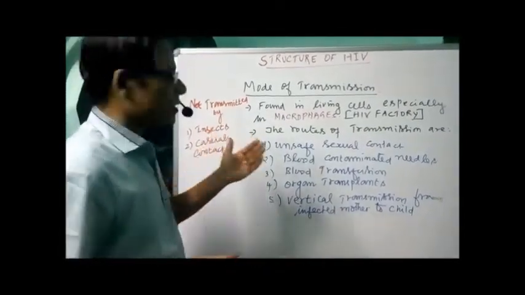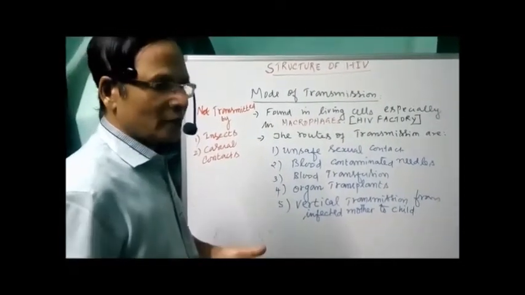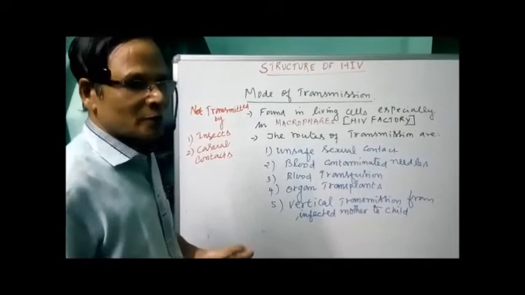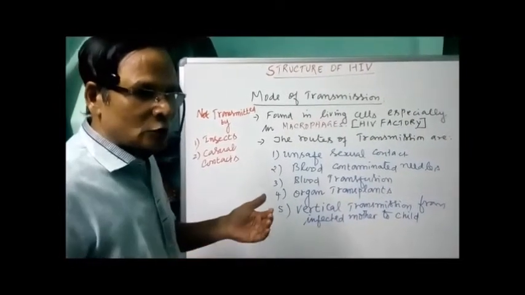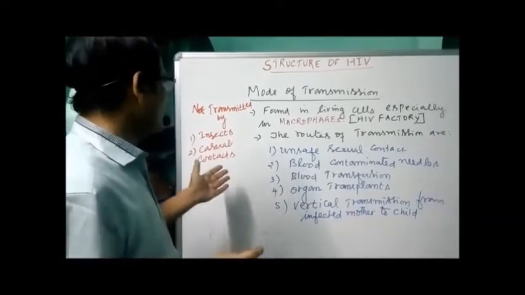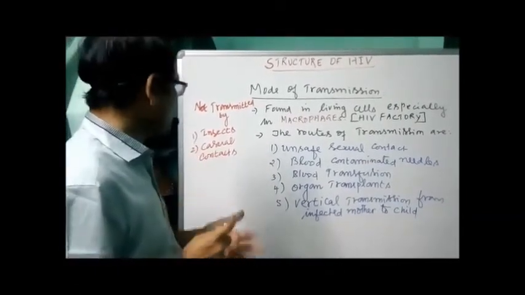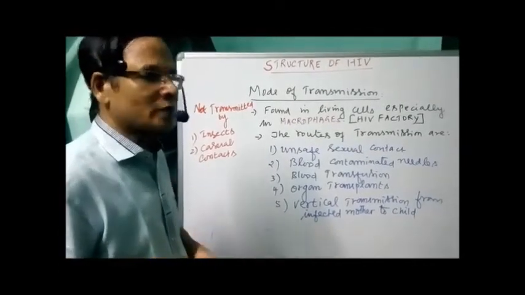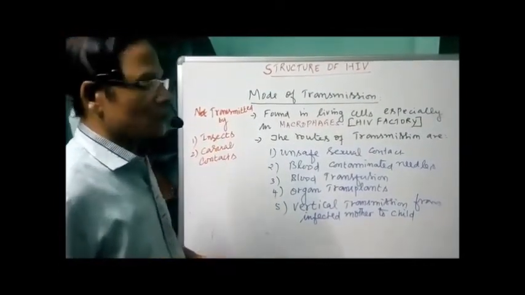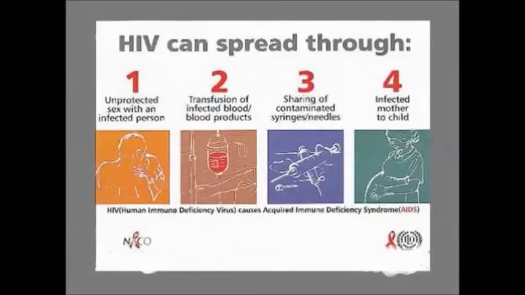Now, what are the factors which generally do not transmit the virus? Insects do not transmit the virus. Even casual contact with the infected person, not actually intimate contact, will not transmit the virus. So that is about the mode of transmission. We have to go on to other things, the pathogenesis, etc.